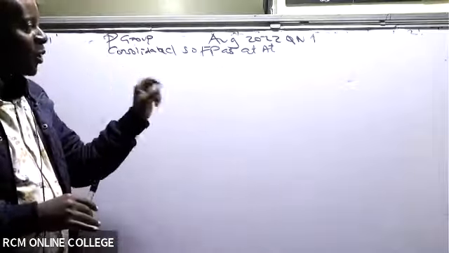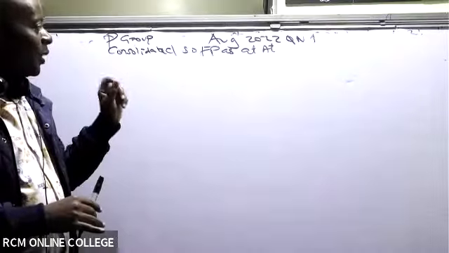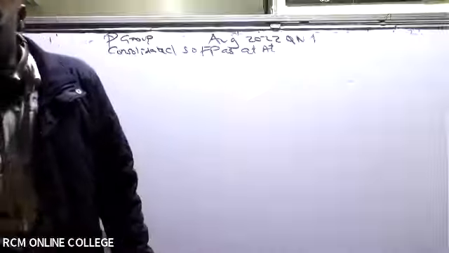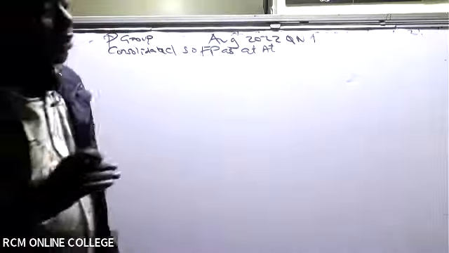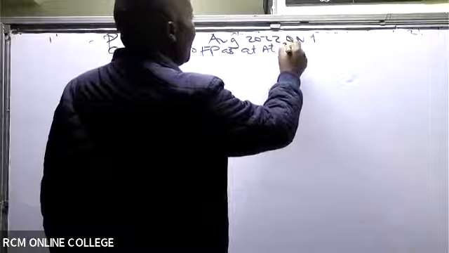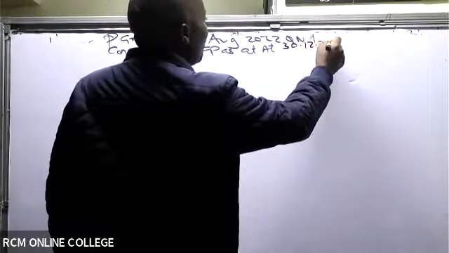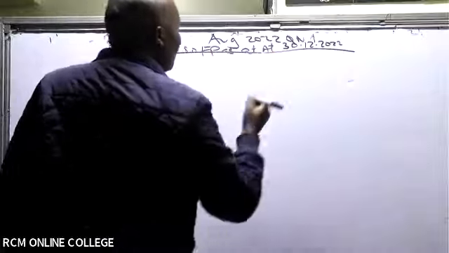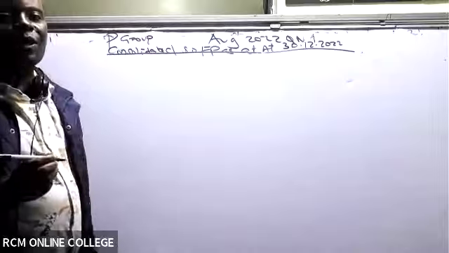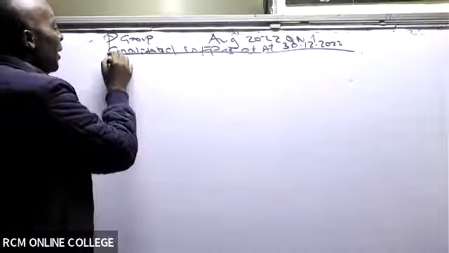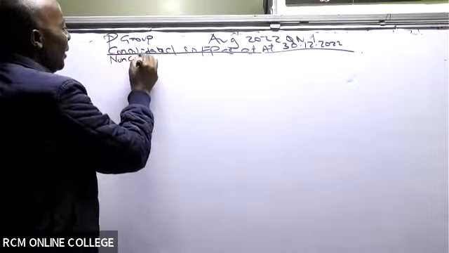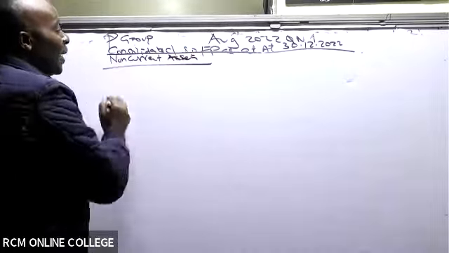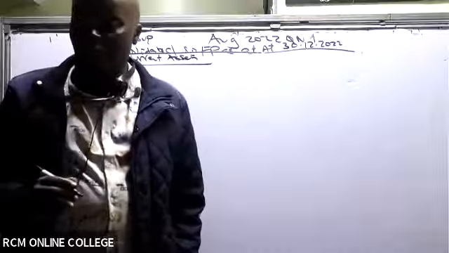This is a very special question for you guys. Consolidated statement of financial position, you must write this in full. The financial statements given there are dated 30th June 2022, underline. So this is a statement of financial position. We start with assets, and we must always begin with non-current assets.